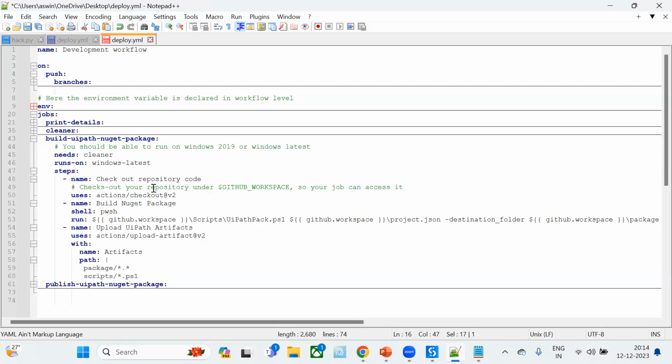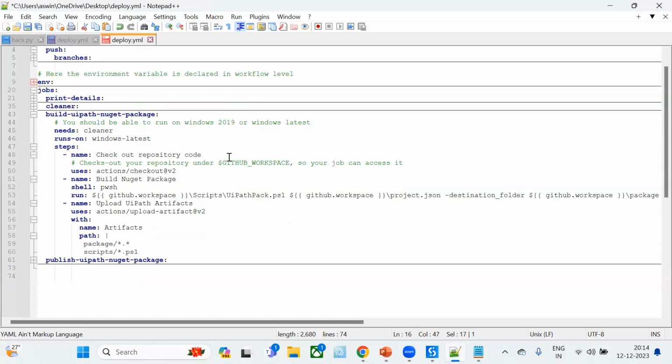In this one, you can see the prerequisites to start this job. It needs the cleaner. If the cleaner has run successfully, it will start, and it is going to run on Windows latest. Anyway, we will be running the UiPath based things all in Windows, right? For that, we are using Windows latest only for running this particular script.